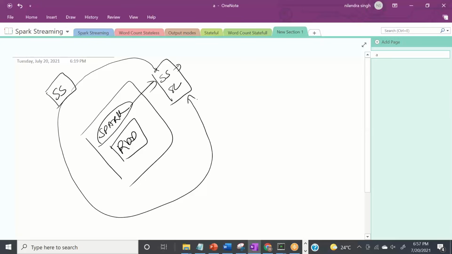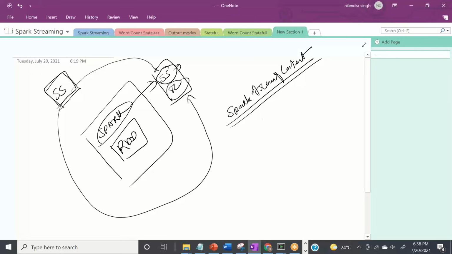To prove this point, I'll write some code. To use a Spark Streaming application, we need to create a new context called Spark Streaming context. This Spark Streaming context behind the scenes will use either Spark session or Spark context. I will show you both examples.